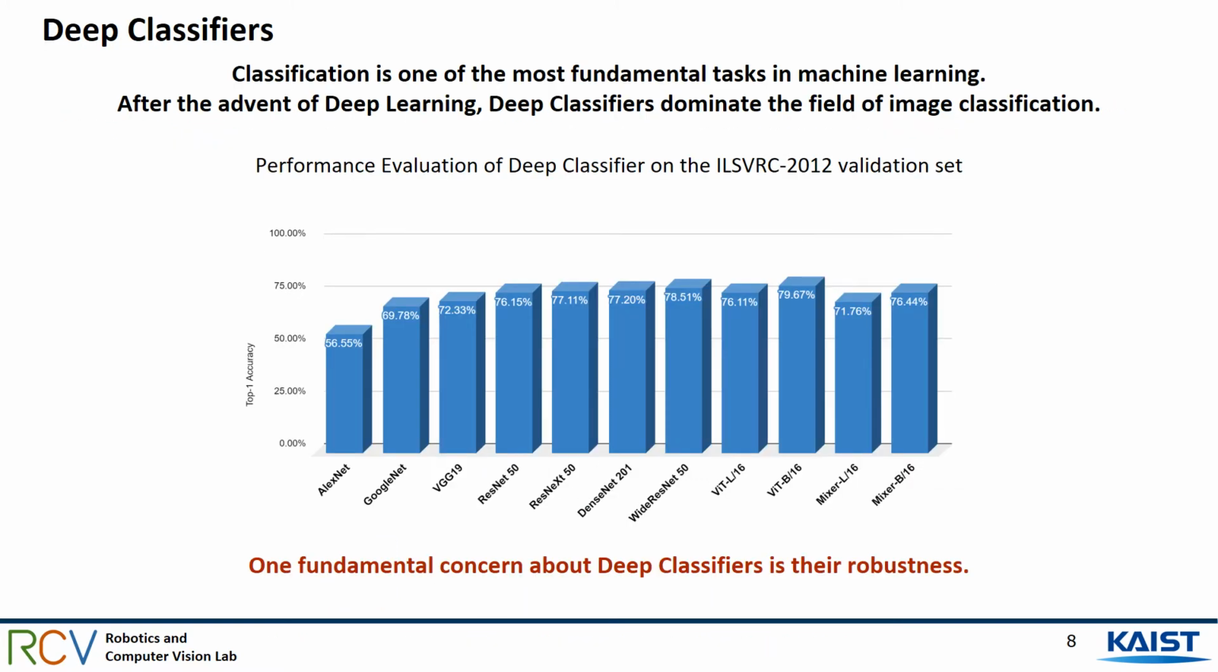Classification is one of the most fundamental tasks in machine learning. Various deep classifier architectures had been introduced in the past, of which the performance of a few is shown here. One fundamental concern about deep classifiers is their robustness.